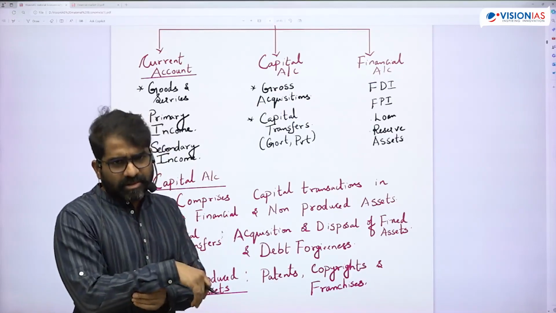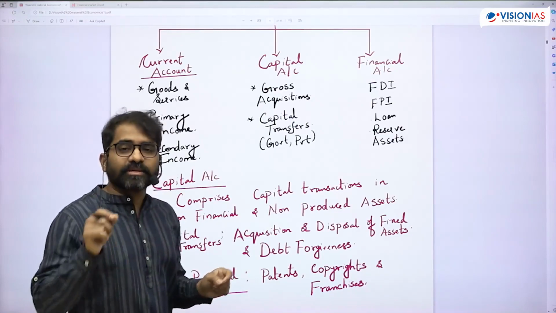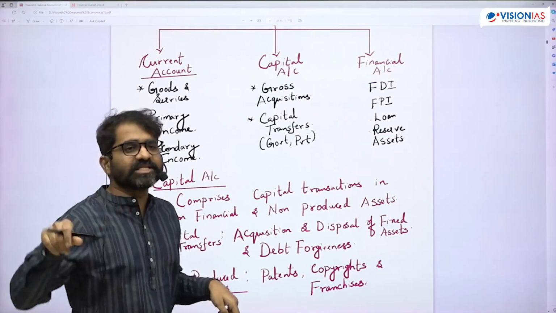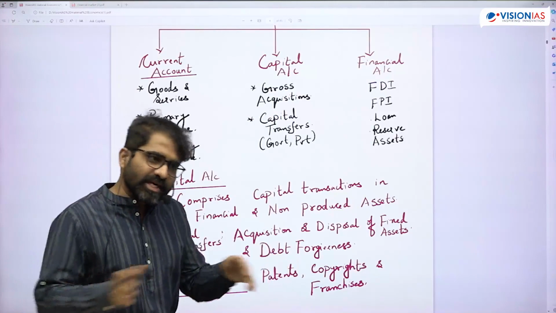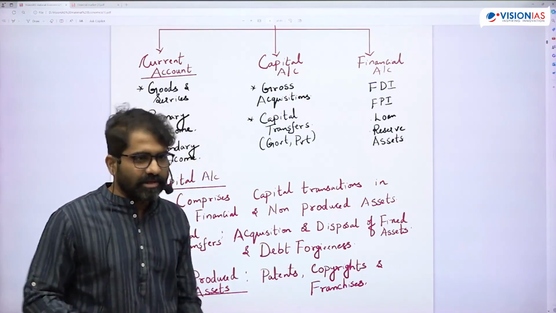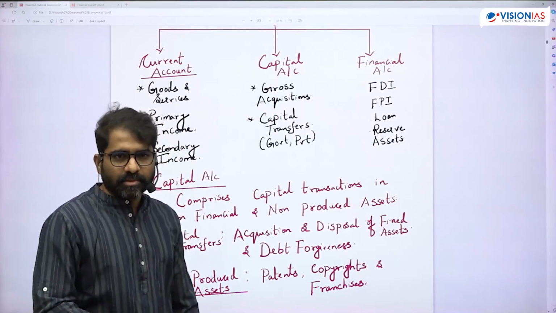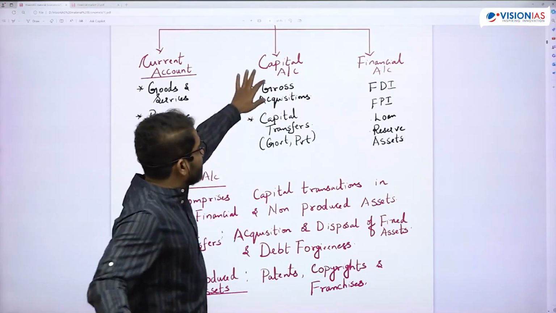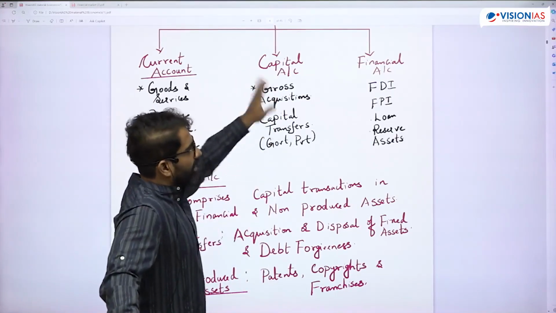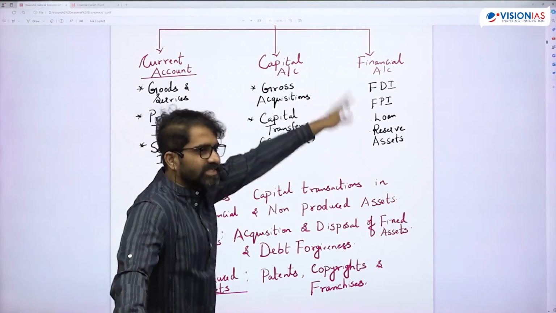Specifically, he may not ask, but he may say that BPM 6 classifies BOP into 3 different categories. That statement will be right. That much you should be able to identify. Is that okay? So here, capital acquisition and capital transfers. The financial account has investments and loans.